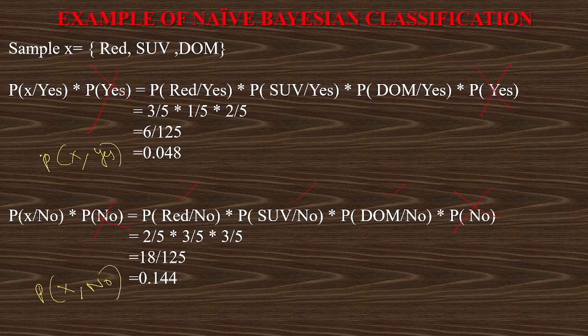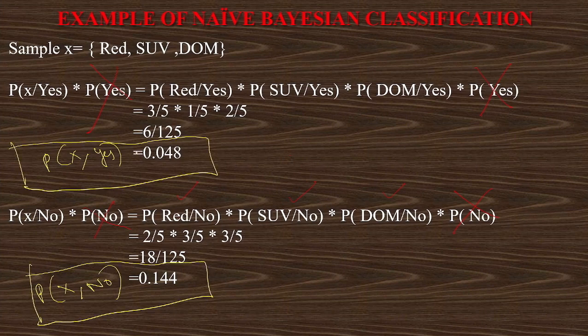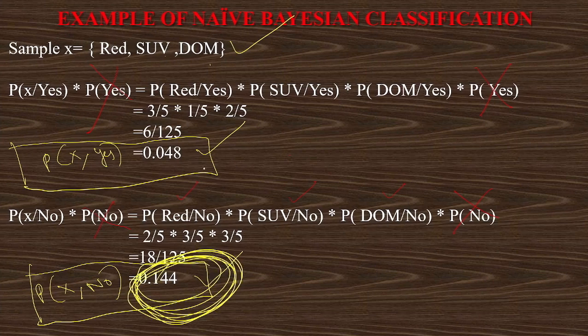Check both these values properly. Probability of yes and probability of no for the sample X. Now this sample X has three characteristics: red color, SUV and domestic. So now the probability of yes we got is 0.048 and the probability of no we got is 0.144. Out of this, which is the highest? We all know 0.144 is the highest. Whichever value is coming highest, that we have to consider as the answer.